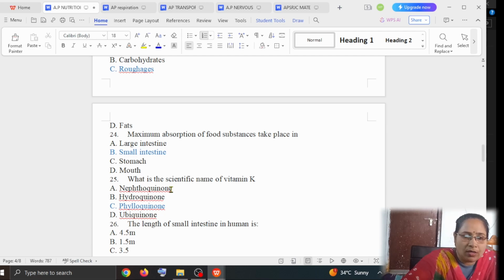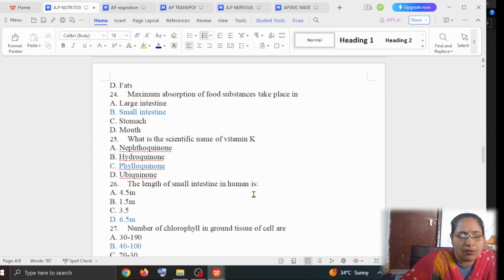Next question: what is the scientific name of vitamin K? Option A is naphthoquinone, option B is hydroquinone, option C is phylloquinone, option D is ubiquinone. The answer is phylloquinone. The length of the small intestine in humans is around: option A, 4.5 meters; option B, 1.5 meters; option C, 3.5 meters; option D, 6.5 meters. The answer is 6.5 meters.